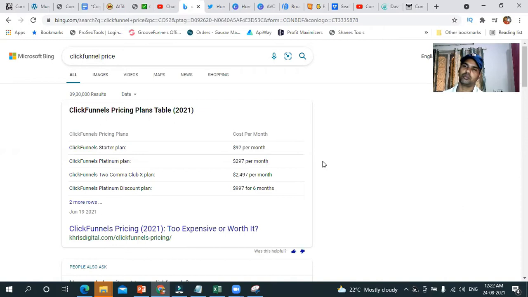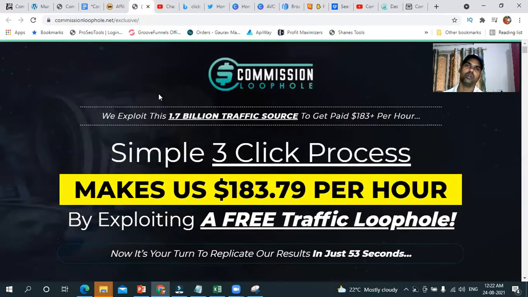So Commission Loophole is going to be handy when you want to create squeeze pages, give traffic training, and give download pages. It comes very handy at a very reasonable price, and that for a one-time payment. Well, I'll be giving you a detailed review of this Commission Loophole.